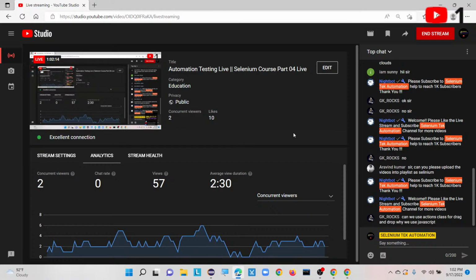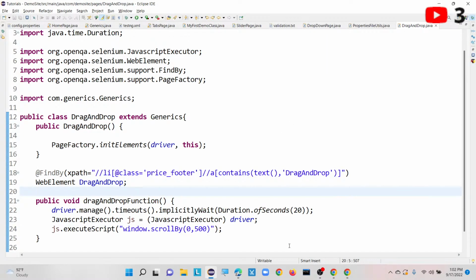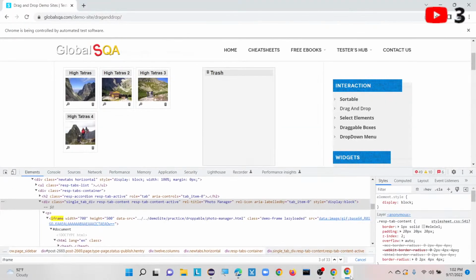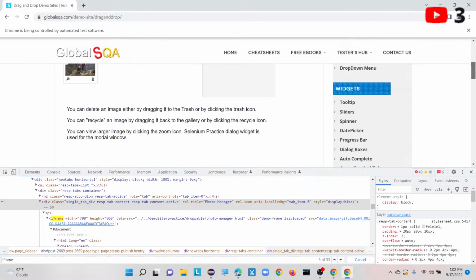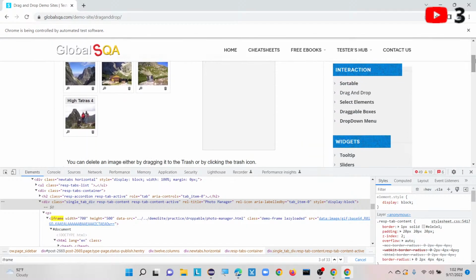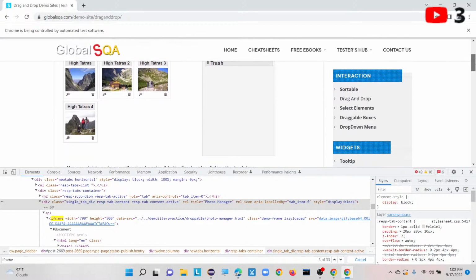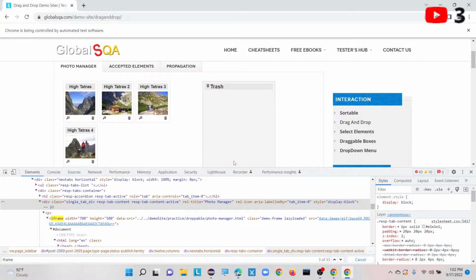Can we use the actions class for drag and drop? Why do we use JavaScript? Yes, we can do drag and drop with the help of the actions class only. We are using the actions class now. But why am I using JavaScript here? I want to scroll down my web page. For example, once I come back to this page, drag and drop, I want to do it like this. To do this scroll down only, I am using JavaScript here.